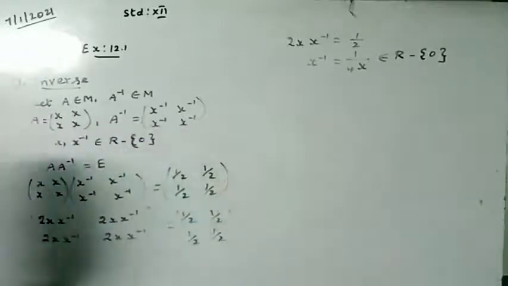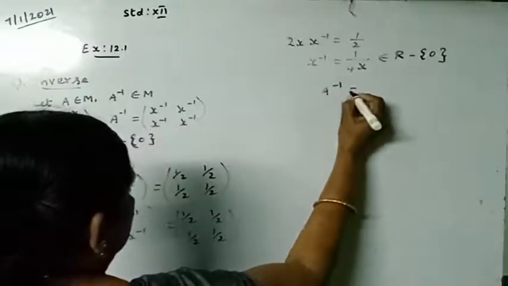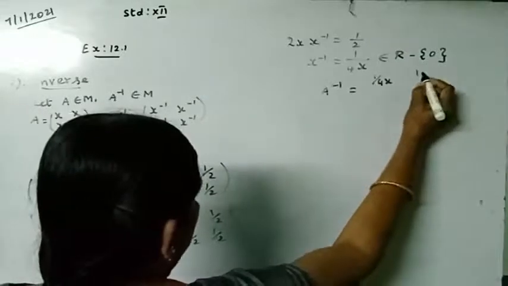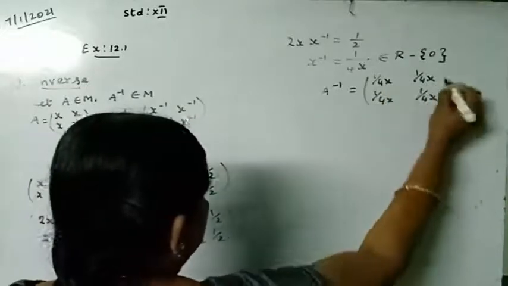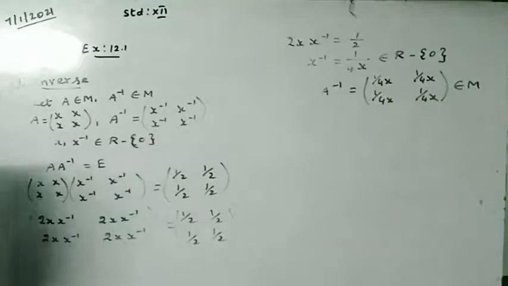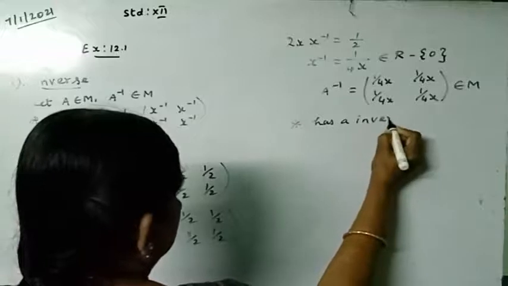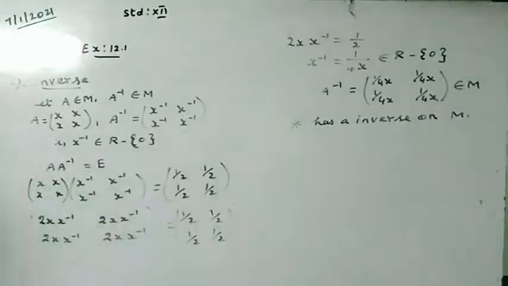So A inverse has x' equal to 1 by 4x, that is [1/4x 1/4x; 1/4x 1/4x], which belongs to M. So 1 by 4x is in R minus 0. So star has an inverse on M. Hence proved. All the properties are satisfied here. Okay. Thank you all.